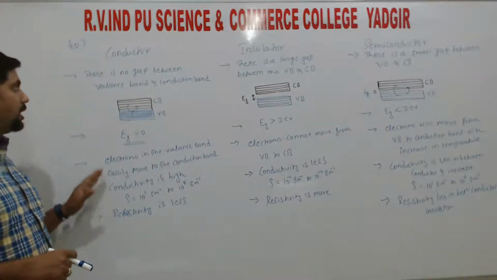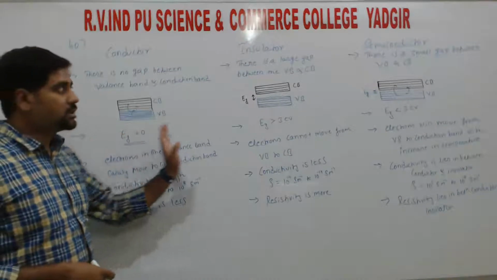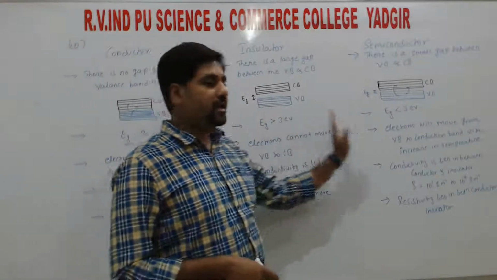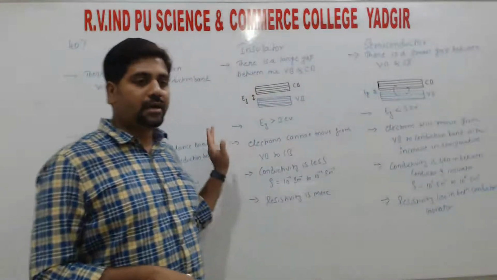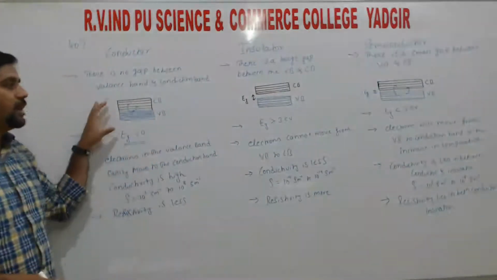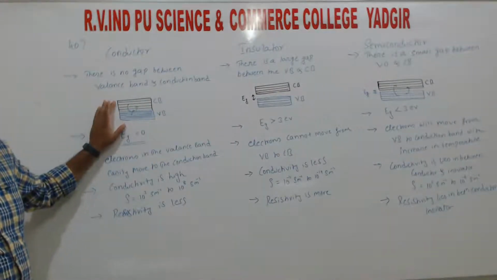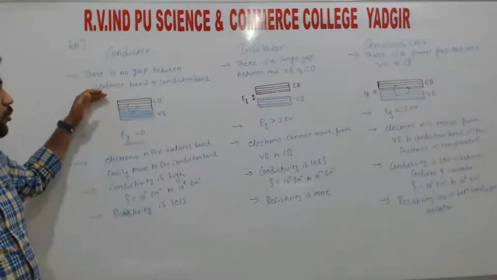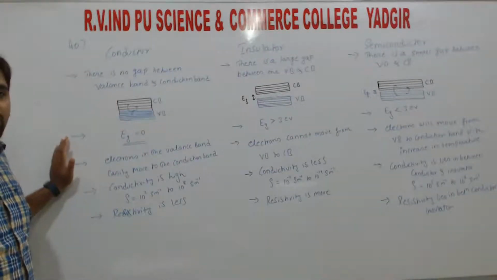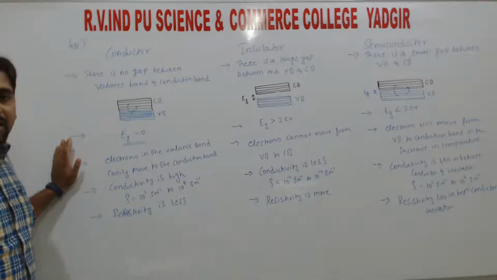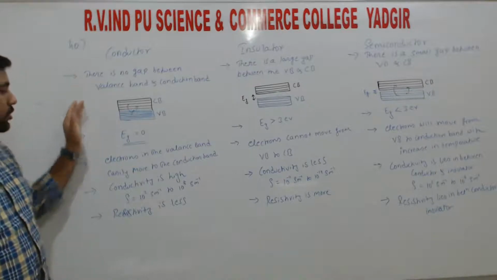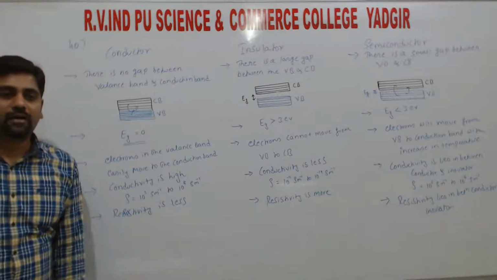So differences between the conductors and insulators based on band theory can be asked. Insulators or semiconductors or conductors and insulators based on band theory, where we represent using band theory, right? So the band theory diagram will come. So these are the main important points. Or if asked to only explain the conductor based on the band theory, these 5 points are enough, right?